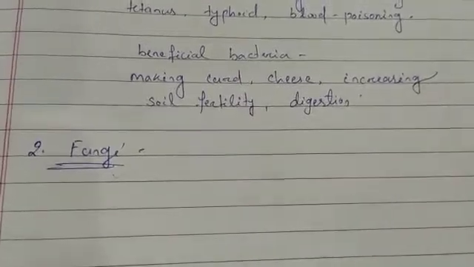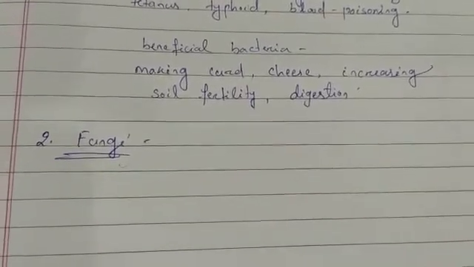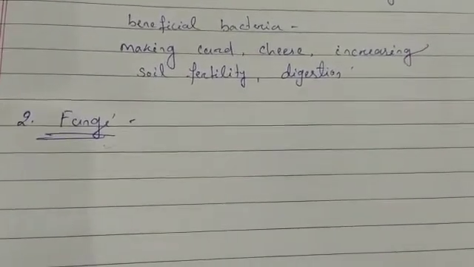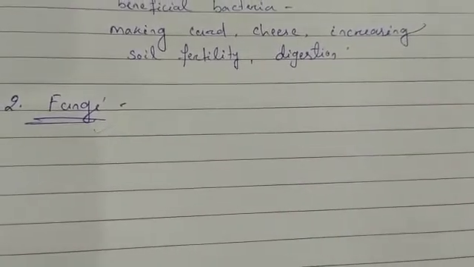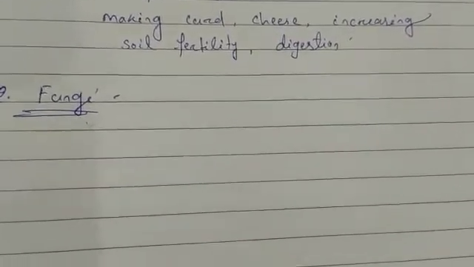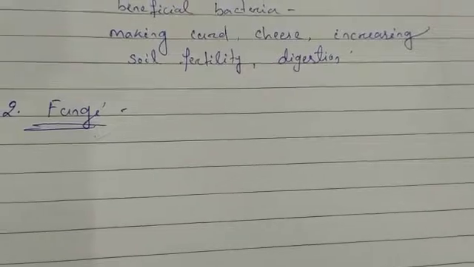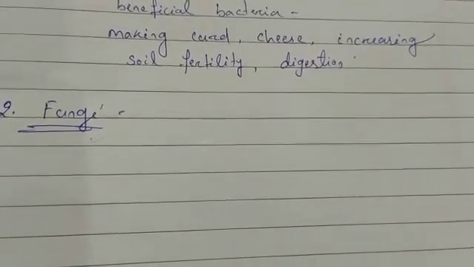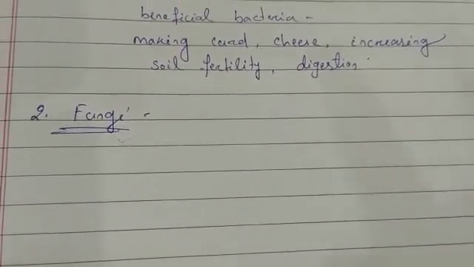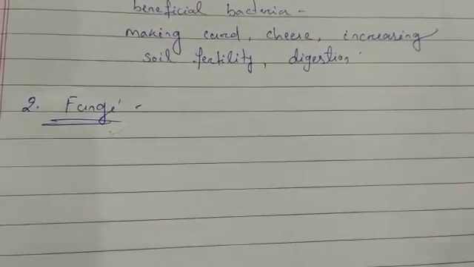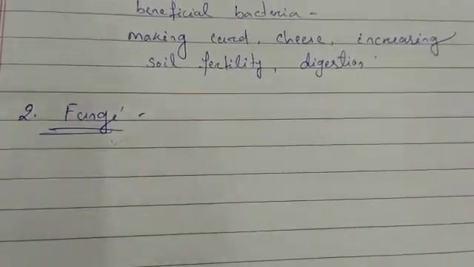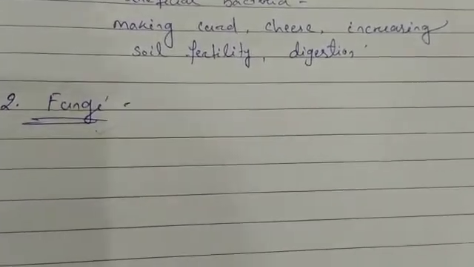So they are microscopic. Fungi do not prepare their own food. They don't have any green pigment, chlorophyll, so they can't do photosynthesis. They depend on a ready-made supply of food. They break down the remains of dead plants and animals into the simplest substances, and they do not only feed on the dead matter, but also attack the living plants and animals for nutrients, and then can cause diseases to them.